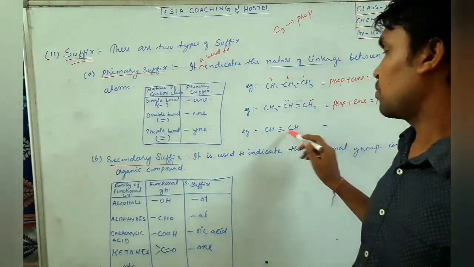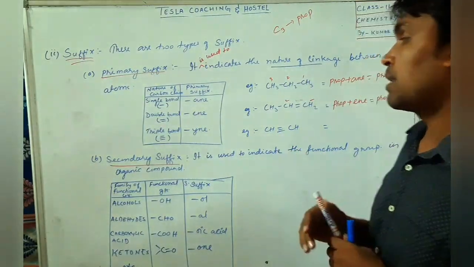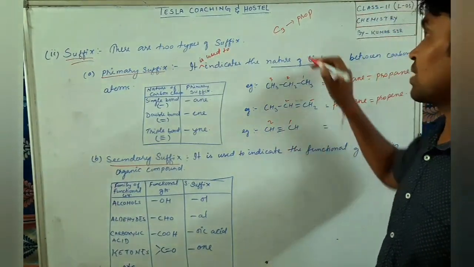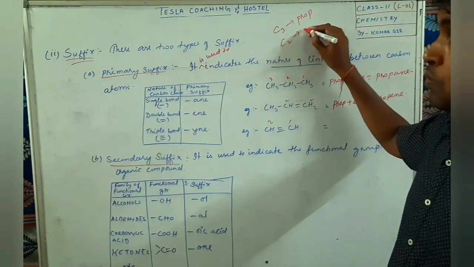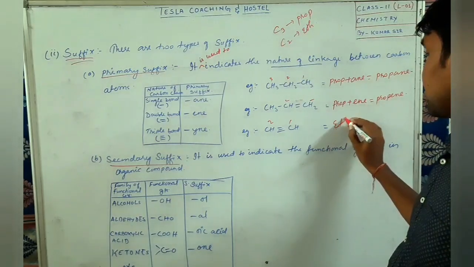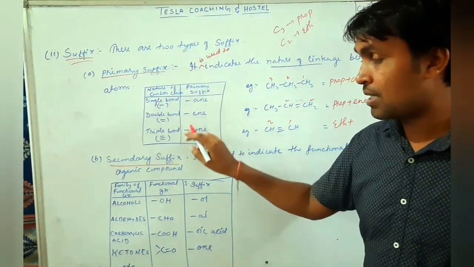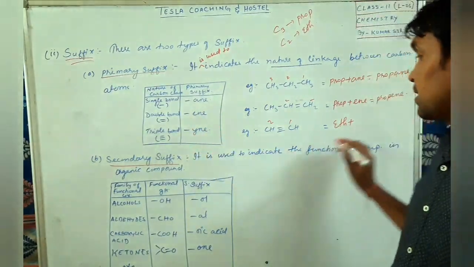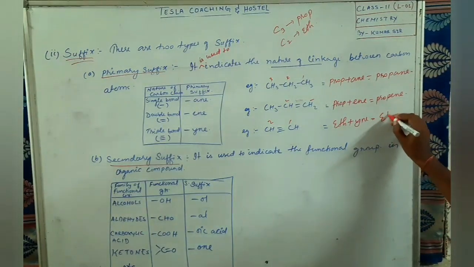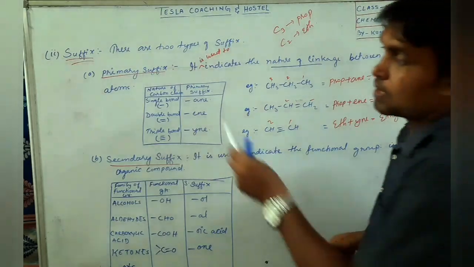Suppose the two carbons are attached to each other with the help of a triple bond. How many carbons are there? 1 and 2. So if the number of carbon is 2, the word root is what? I have given you the table, it is eth. So we'll write here eth, and here a triple bond is there. So triple bond means at the last the ending will be Y-N-E. We will add Y-N-E. So the name will be ethyne. Got it?